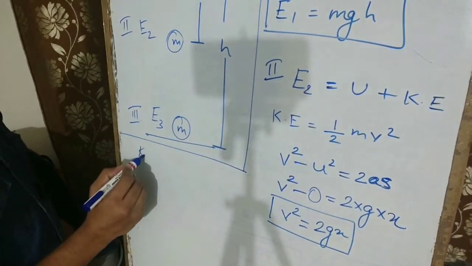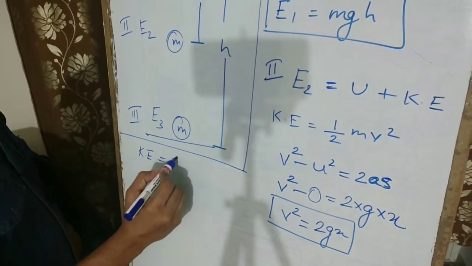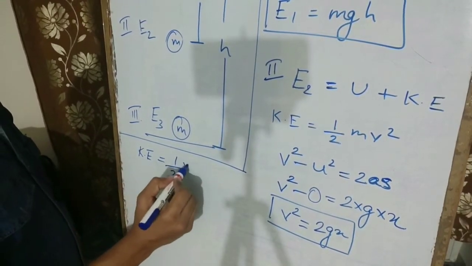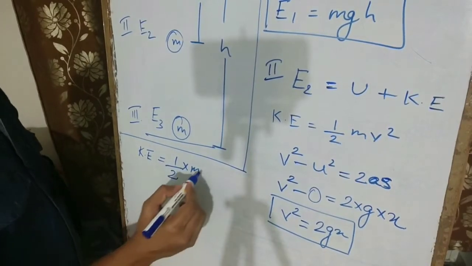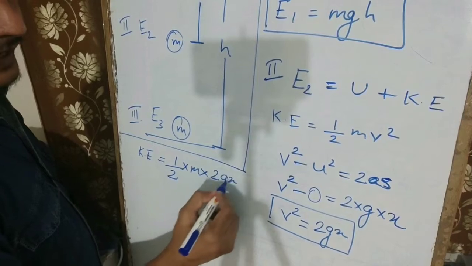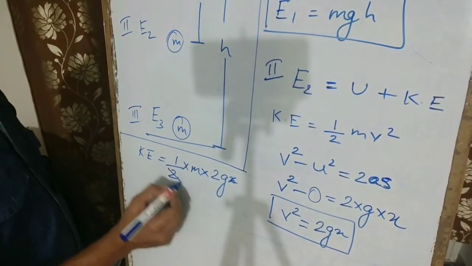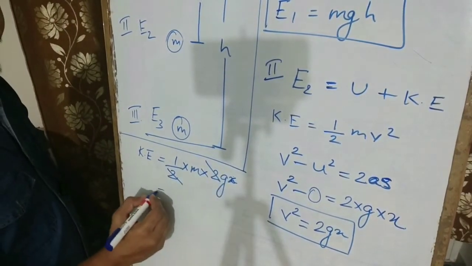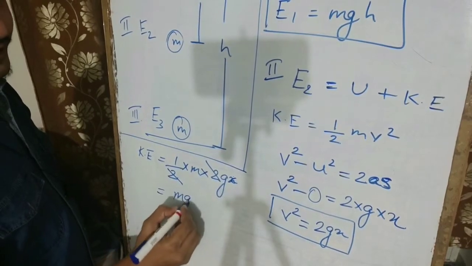Now we got v square equal to 2gx, so we will be able to find kinetic energy. Kinetic energy is half mv square. So half, in place of mass I write m only, and in place of v square I write 2gx. Let's solve it. Half and 2 get cancelled. So kinetic energy equals mgx.